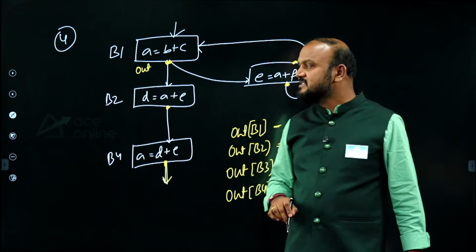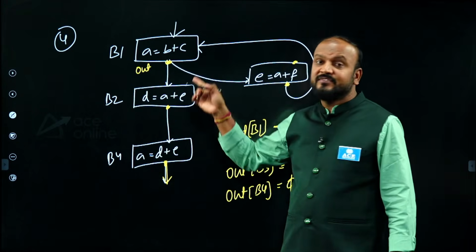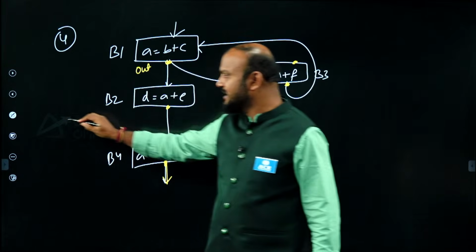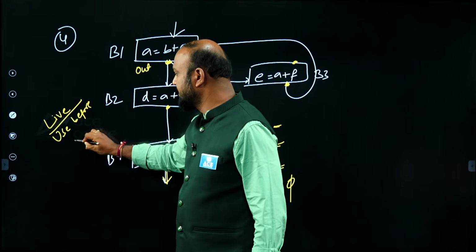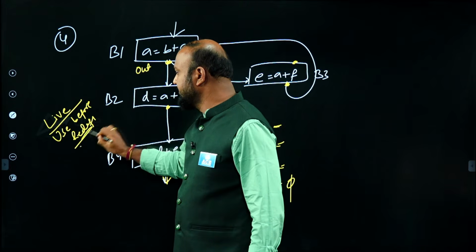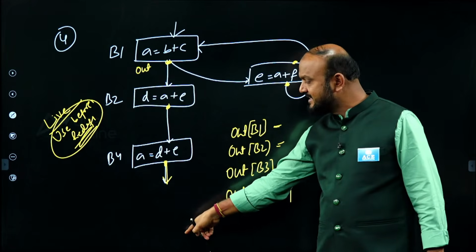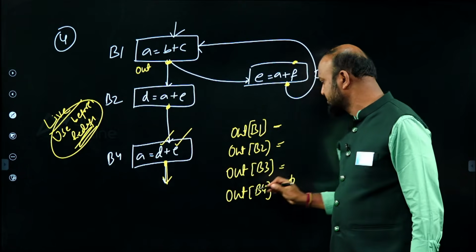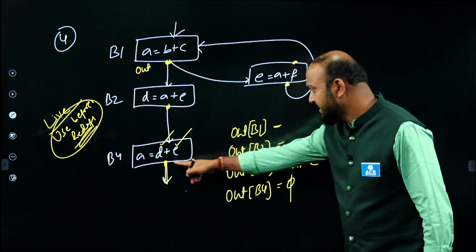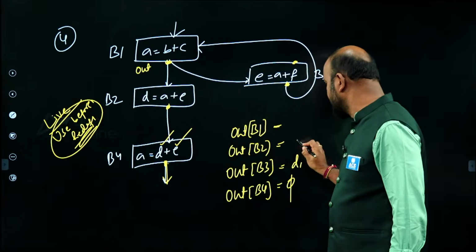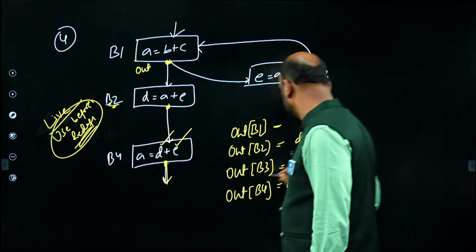And when can I call a variable live? From the point P to the exit, we have to check all the paths, and if there is a use before redefinition. Before redefinition, there should be a use. So from this point, block 2, I am checking. From this point to the exit, only one path is there, D used, E used. So block 2 out is D and E.